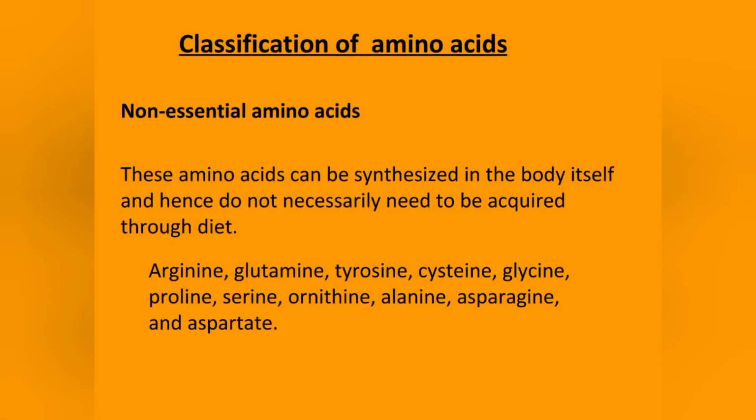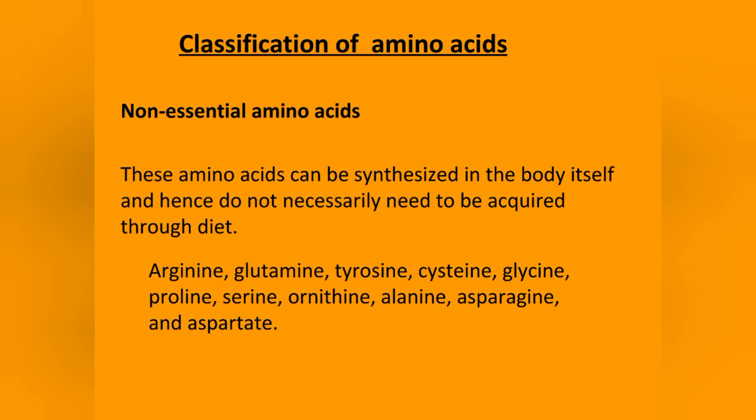Then the non-essential amino acids can be synthesized in the body itself and hence do not necessarily need to be acquired through diet. These non-essential amino acids are arginine, glutamine, tyrosine, cysteine, glycine, proline, serine, ornithine, alanine, asparagine, and aspartate.